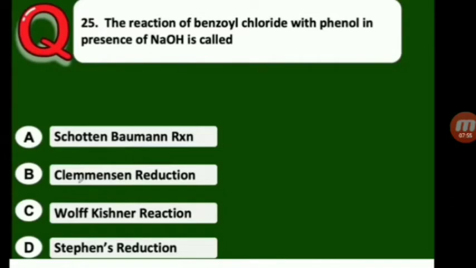The reaction of benzyl chloride with phenol in presence of NaOH is called.